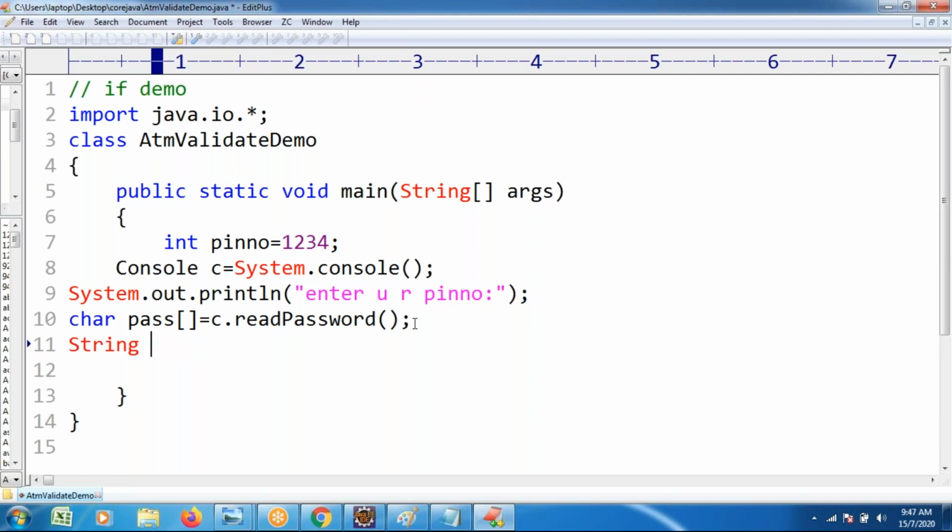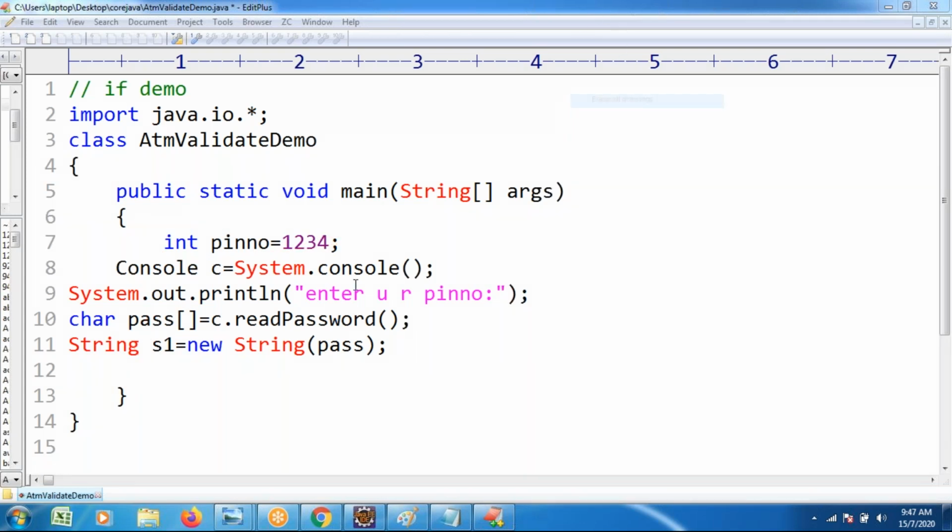Here I want to write String s1 = new String(pass), where String is the class. Whatever password is there, while taking the data it is taken as a character array, and this converts it to a string. But in my application the PIN number is an integer, so string to integer conversion is recommended.